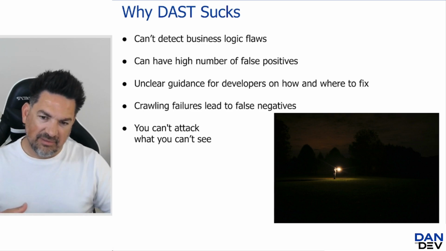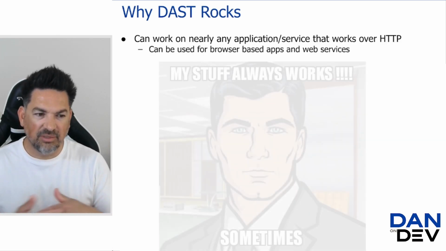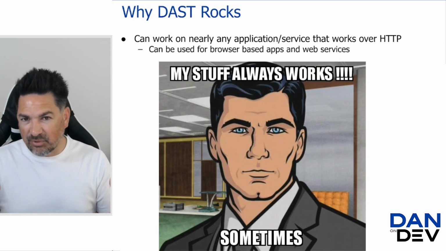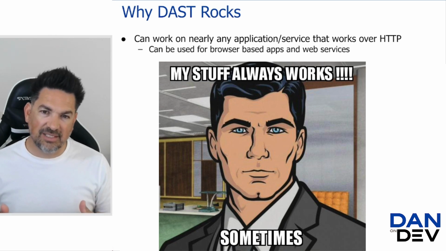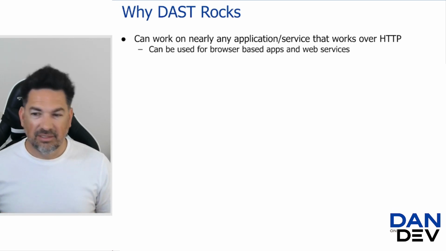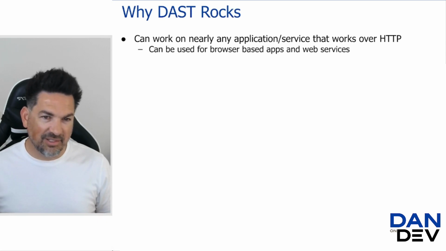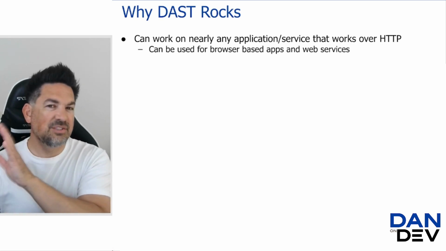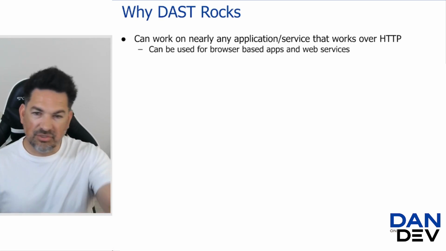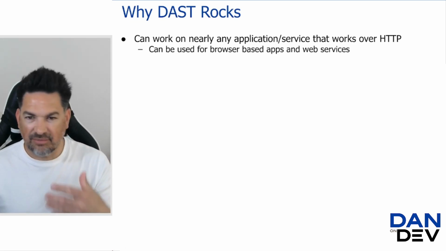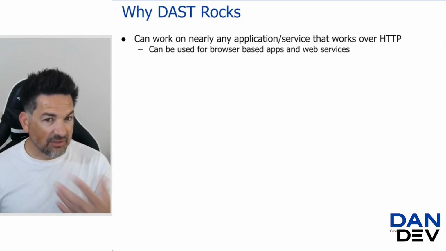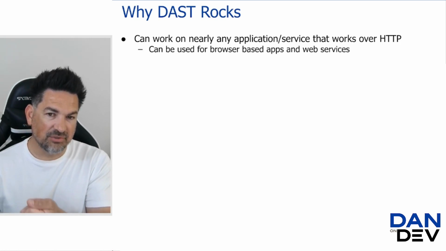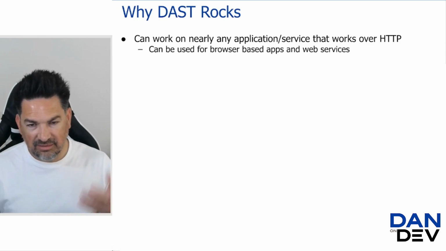So now let's flip it. Let's talk about why they rock. Well, we can work on just about any application. If it's accessible by a web browser, we can generally test it to some degree, which is amazing. That's something a SaaS product or other products can't really claim, because they have to have support for the things going on behind the scenes. The browser interface, the HTML and JavaScript processing of a browser, is fairly universal, and on the DAST side we can harness a browser, so we can actually see just about any site.